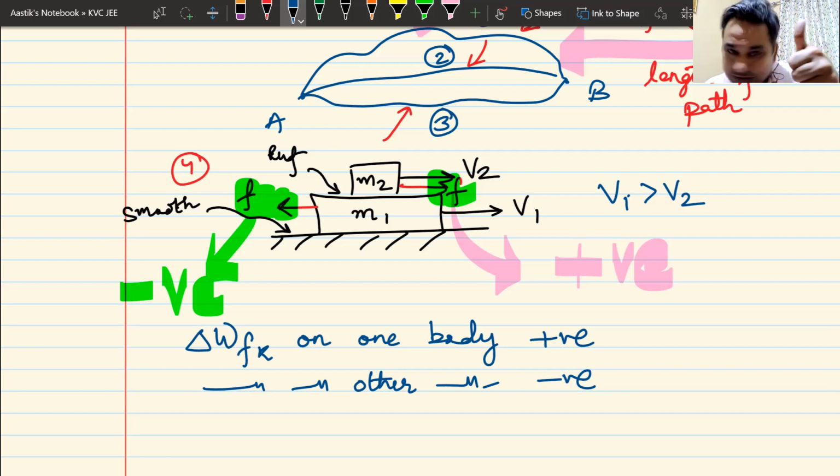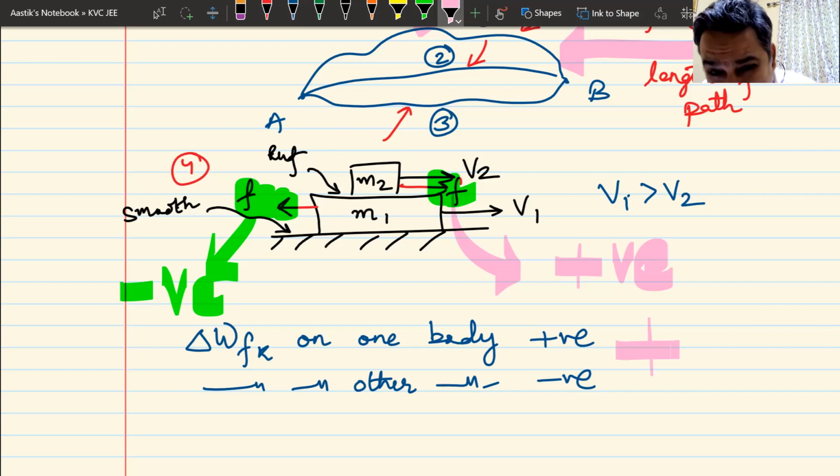Will it be 0? Number 1. Will it be positive? Number 2. Will it be negative? Number 3. I'm waiting for your answers. If I add these two works, work done on the first body plus work done on the second body, what will be my answer? Will it be 0, positive, or negative?